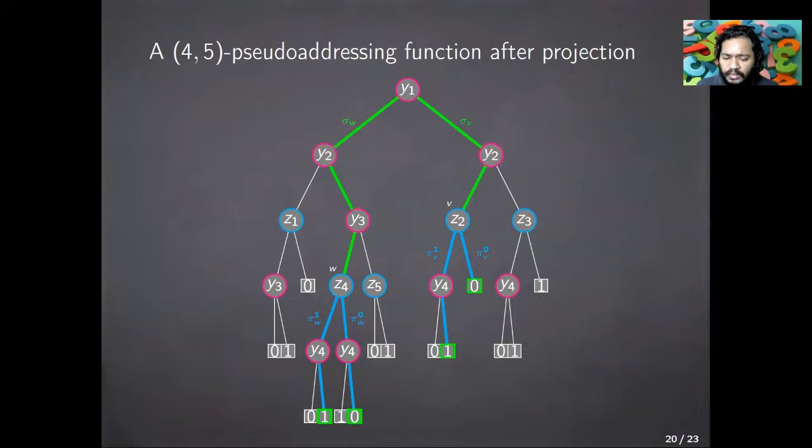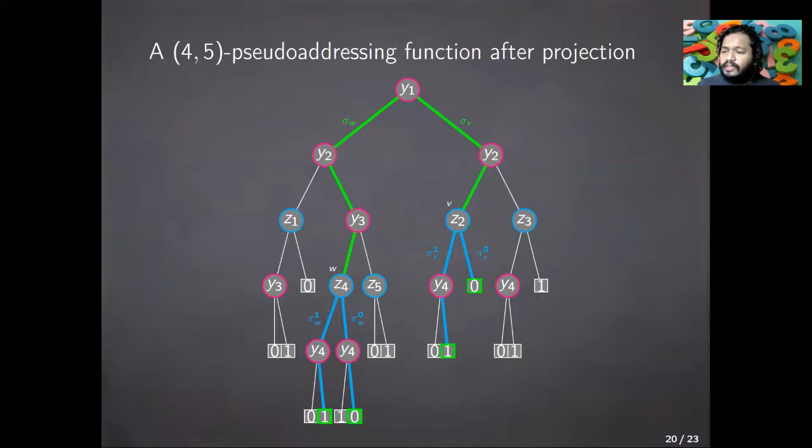Along these 2 paths, there are only addressing variables in the remainder of the paths. And the values taken by those addressing variables are consistent. They agree with each other, right? The assignment is consistent. Moreover, if you look at the path that starts from the root up to the node w, which is sigma w in this case, the green path, once again, there are only addressing variables in this path except the node w. And therefore, if you take the union of sigma w with pi w1 and pi w0, there is only one occurrence of an addressed variable, at the node w itself. Every other node contains an addressing variable and their assignments are consistent.